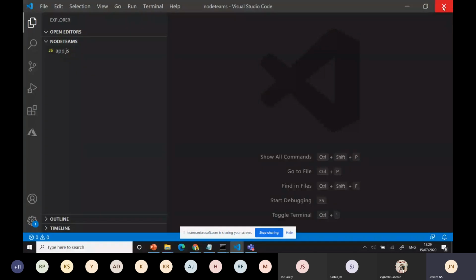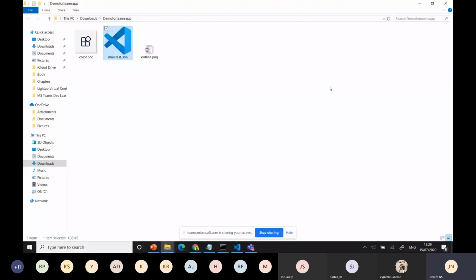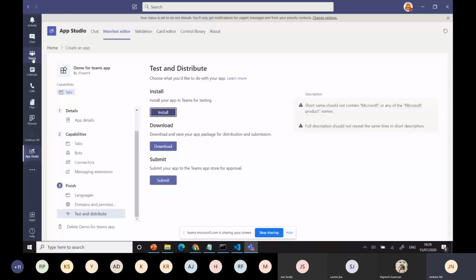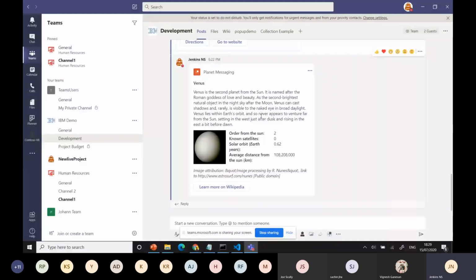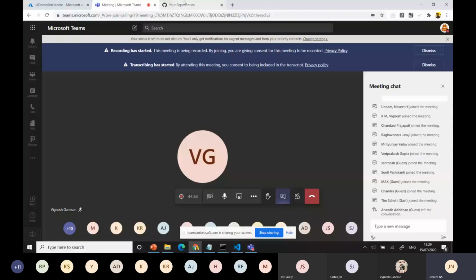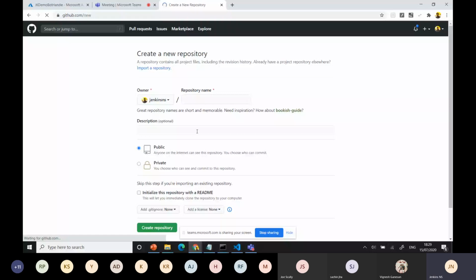Okay, now I'll come to the fresh development. Whatever I showed in the example, the same type of activity. I'm going to do this same planet messaging I showed on our screen. For real development, we always use some repository, right? What I do is I have one repository here. I'm creating a new repository called MS Teams message extension, planet messaging. This is the name of the repository I created.